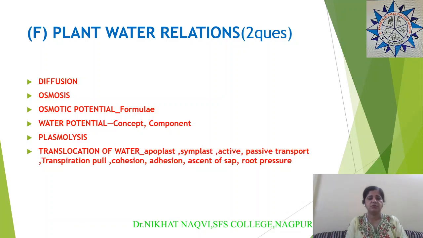Then this chapter also includes translocation of water, ascent of sap. You should know about apoplast, symplast, then active transport, passive transport. You should also know the different theories of ascent of sap. Then you should also know the concept of cohesion, adhesion.